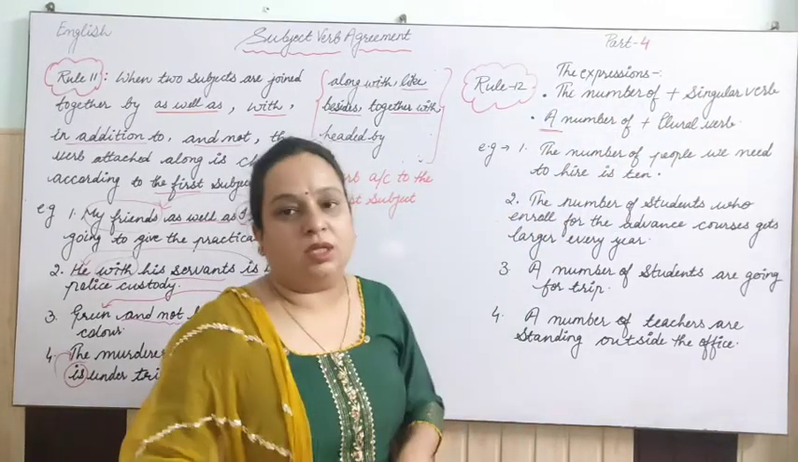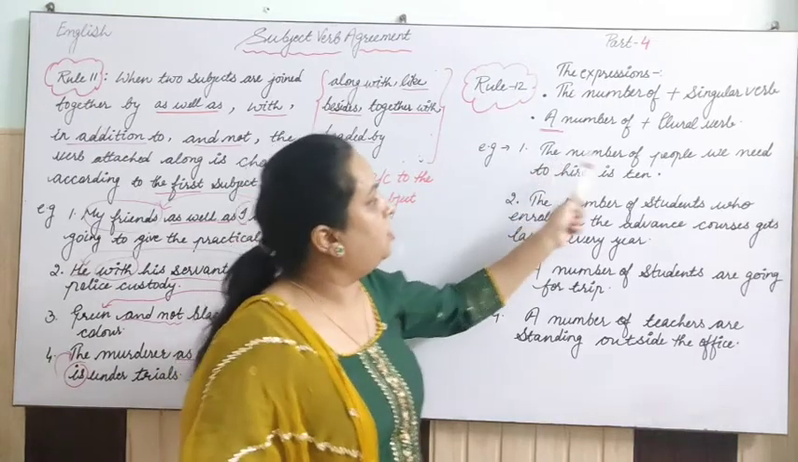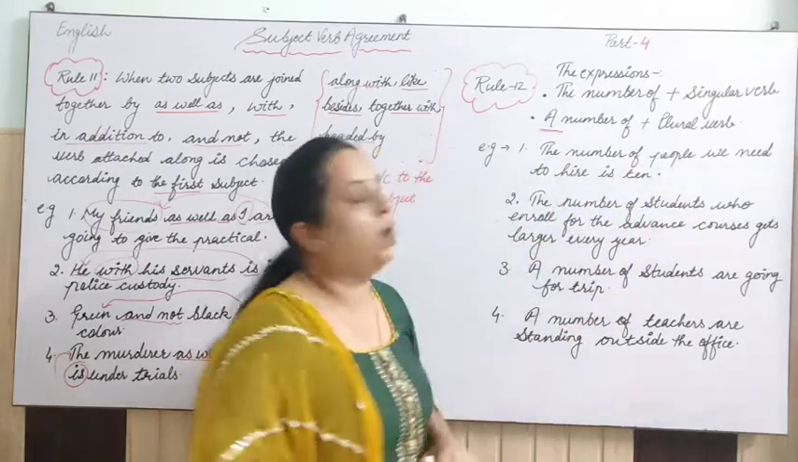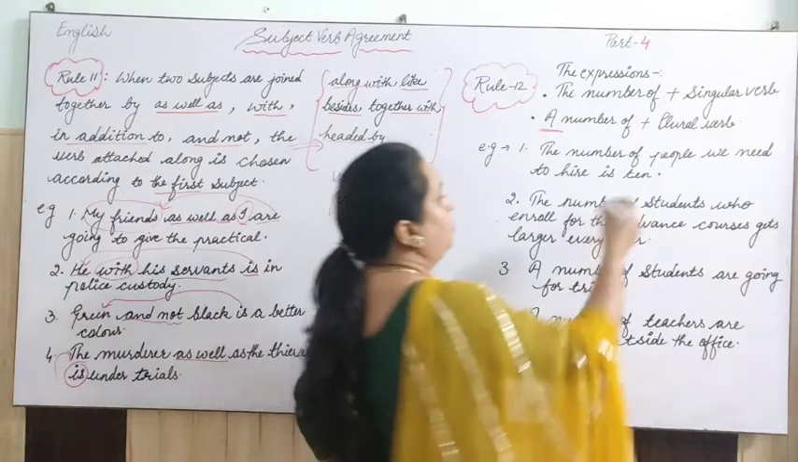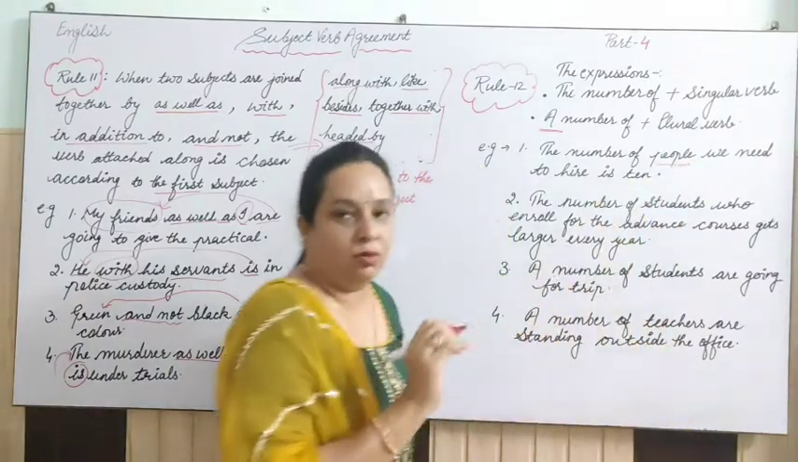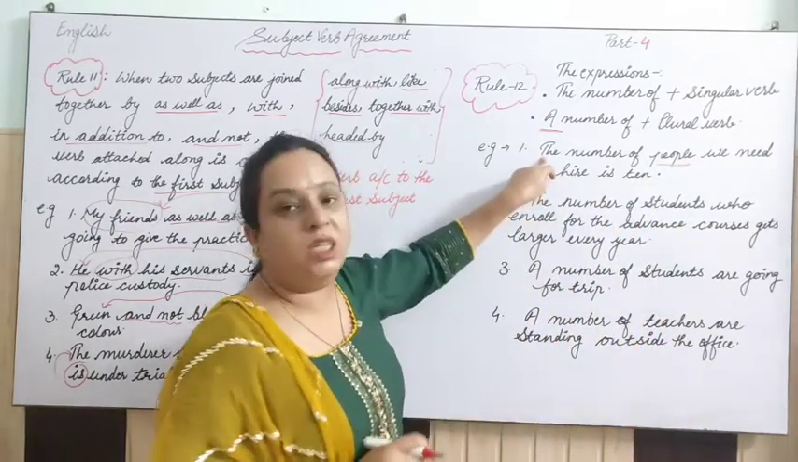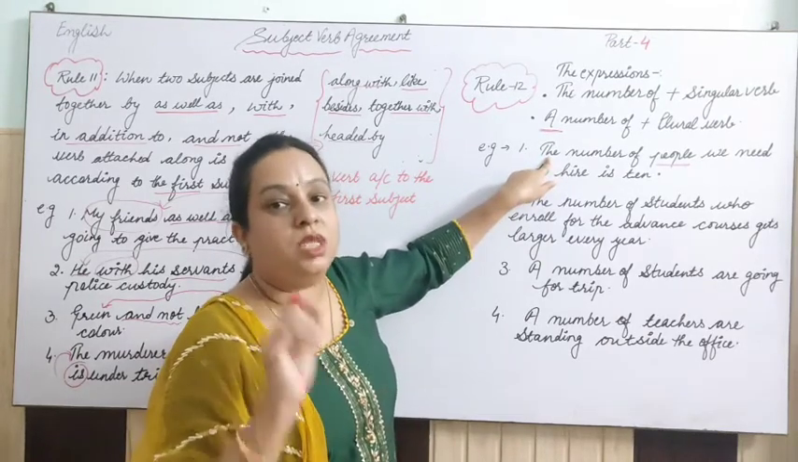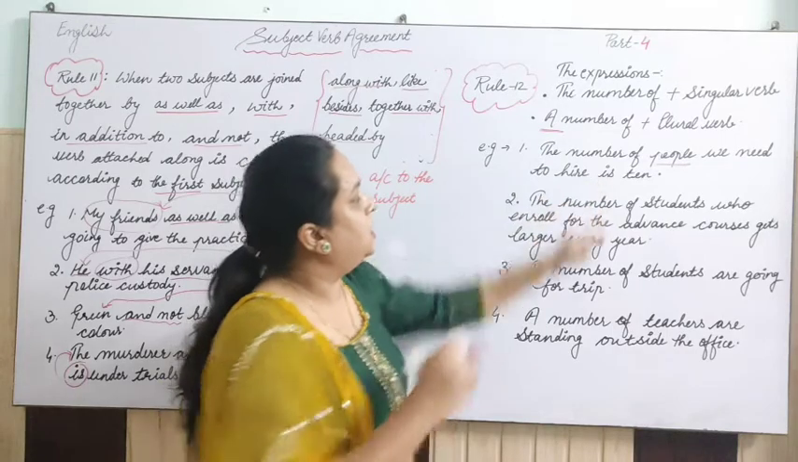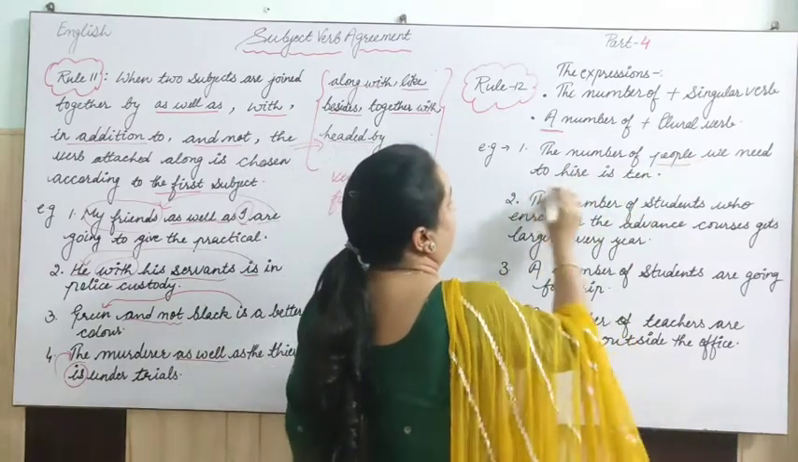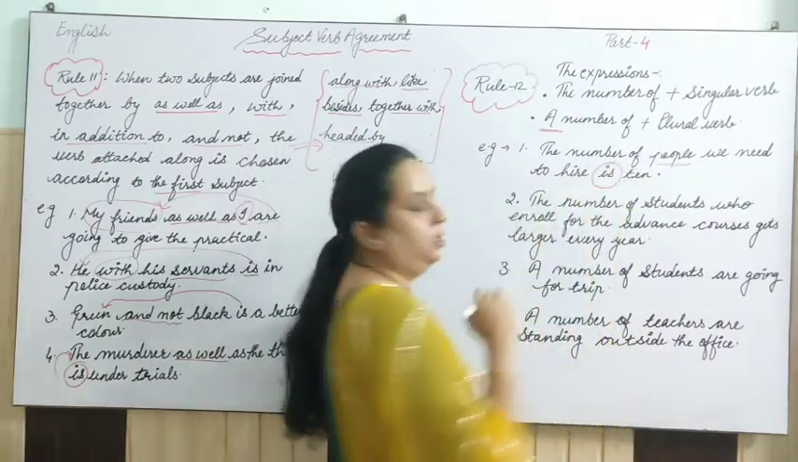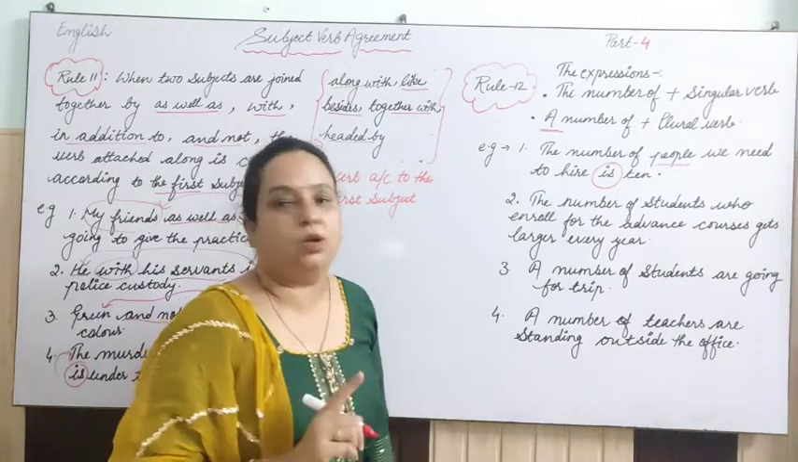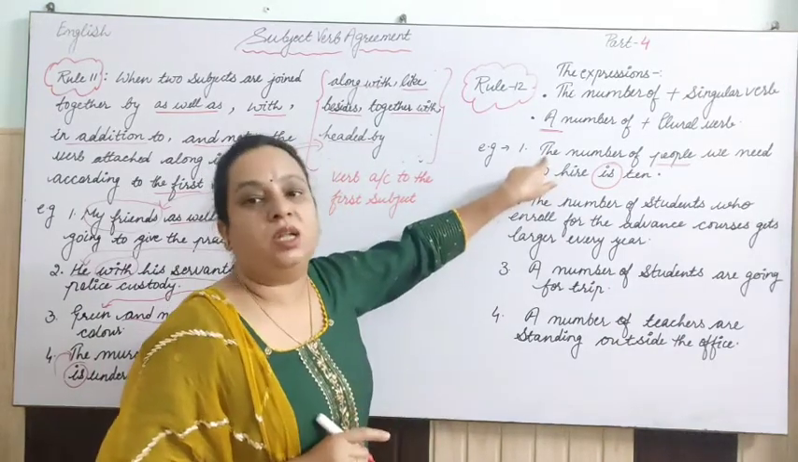Let's see with the help of examples. The number of people we need to hire is 10. So this word people is what? A plural noun, right? But here it is the number of. When there is the number of, we have to use a singular verb. So the number of people we need to hire is 10. So is is a singular verb according to the number of.